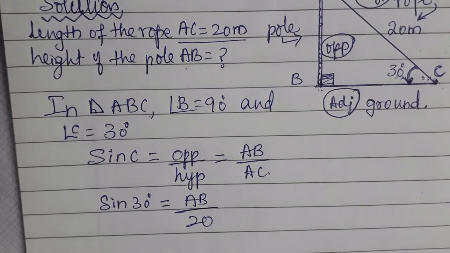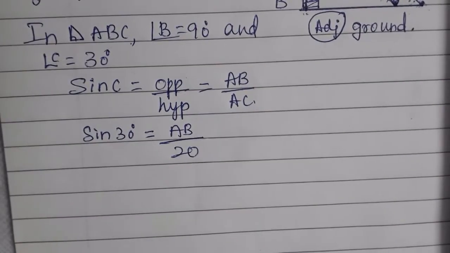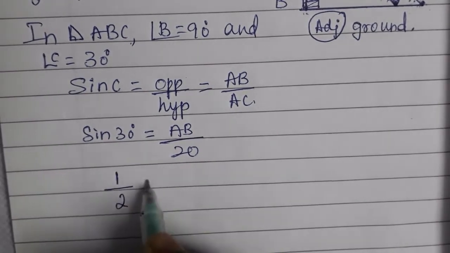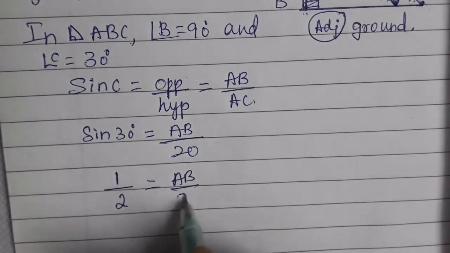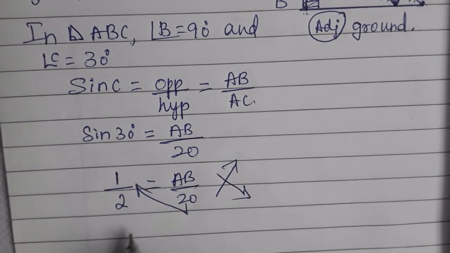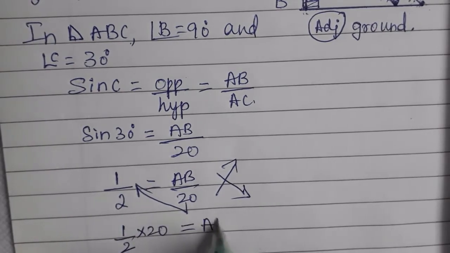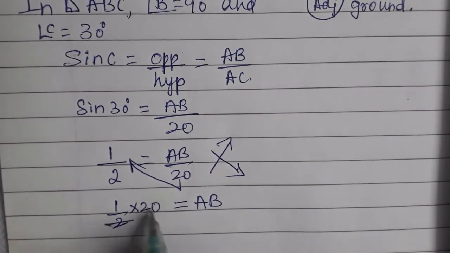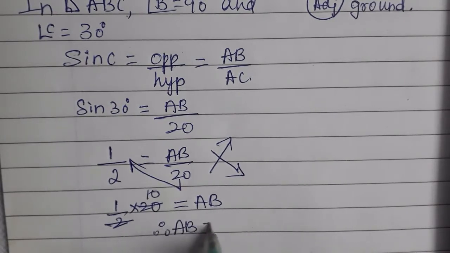What is the value of sin 30? The value of sin 30 is 1 by 2. So 1 by 2 is equal to AB by 20. Now cross multiply. When you cross multiply, 1 by 2 into 20 is equal to AB. 2 ones are 2, 2 tens are 20. Therefore, AB is equal to 10 meters.